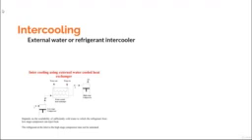So instead of compressing the refrigerant from the pressure P1 to the pressure P4 directly, what is done in this case is that we use an external water cooled heat exchanger and achieve intercooling, so that the curve of compression remains closer to the saturation curve, and because of this the enthalpy difference would be lower as compared to a single stage compression, meaning that the compression work would be less.